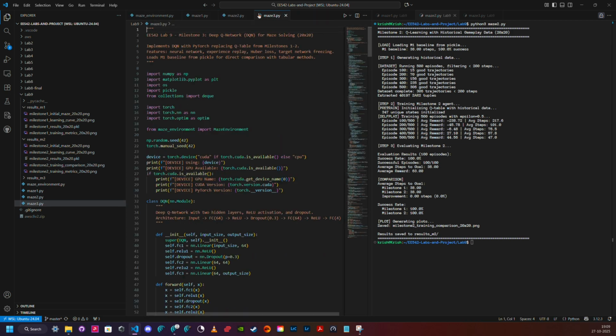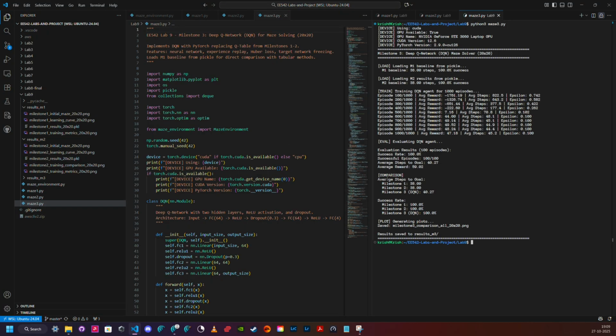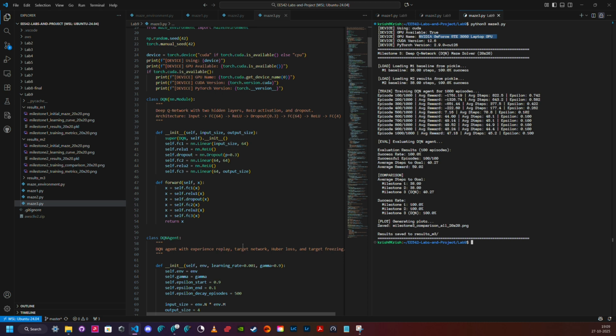Now let's go to maze 3. Milestone 3 starts by detecting available hardware. In our case, you can see the CUDA version used, and it is my laptop's RTX 3060 GPU on which it is being trained. The DQN creates a neural network with 400 input neurons, 264-neuron hidden layers with dropout, and 4 output Q-values.